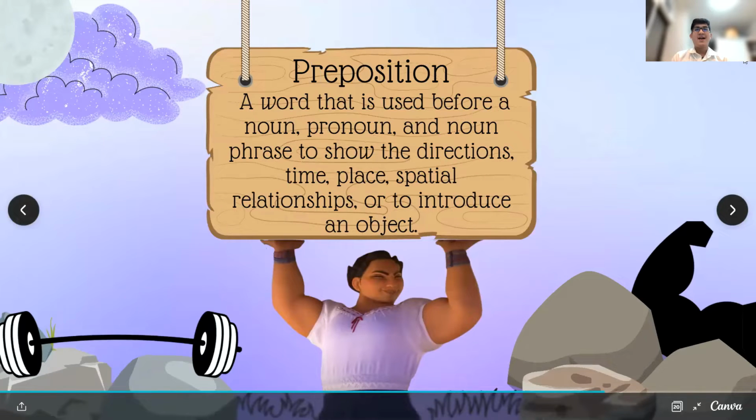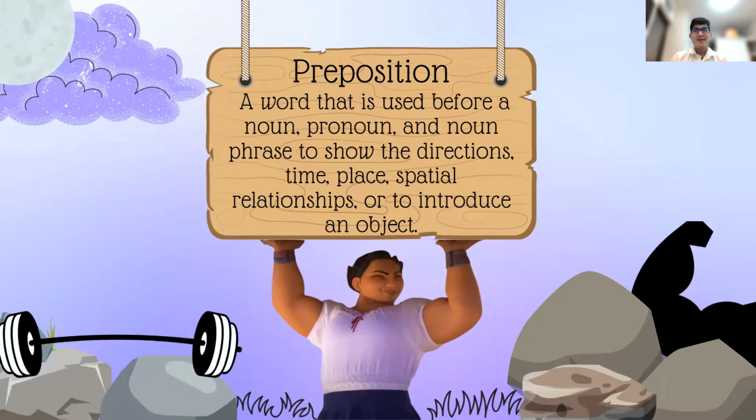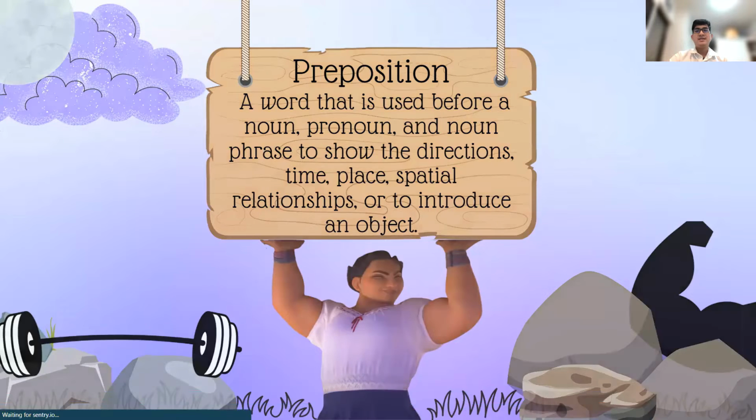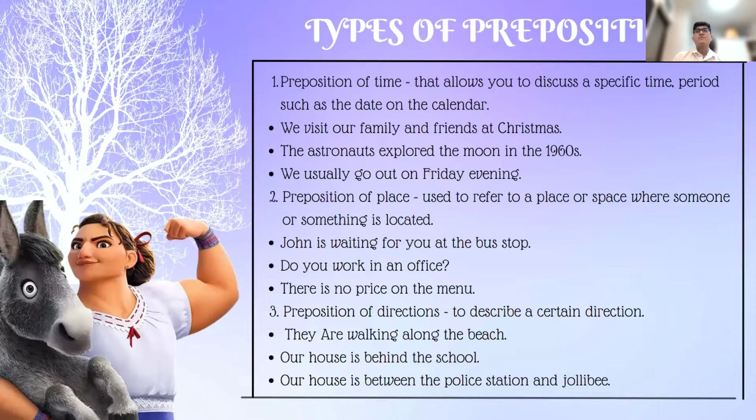Good day, everyone. I am DYREL, your presenter for today for preposition and interjection. So first, let's discuss what is preposition? So, preposition is a word that is used before a noun, pronoun, and noun phrase to show the directions, time, place, spatial relationships, or to introduce an object. So, let's see some examples. So, these are the types of preposition.